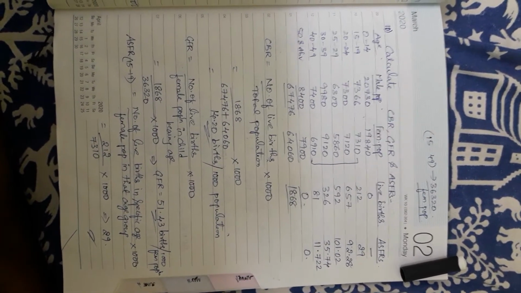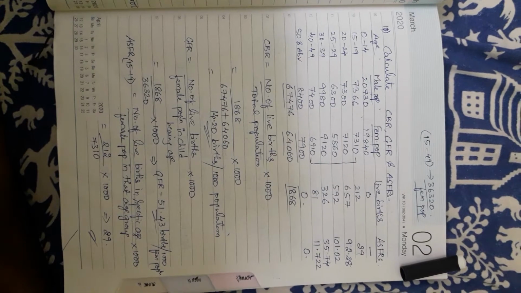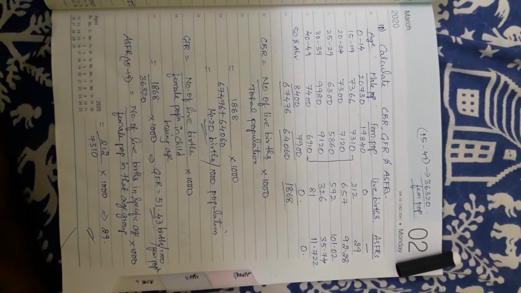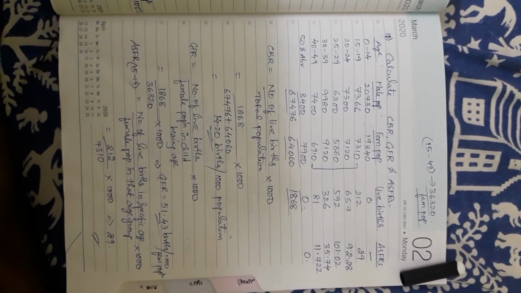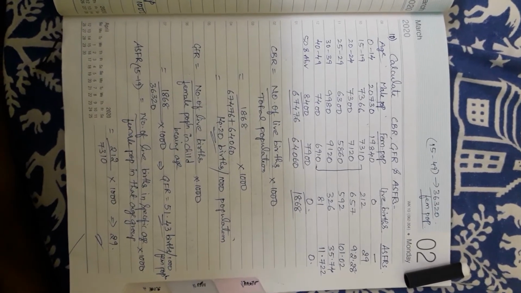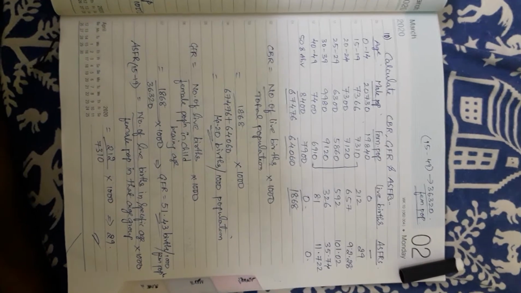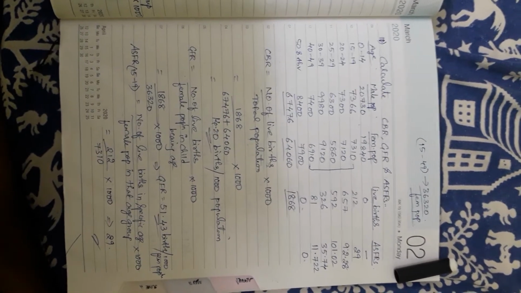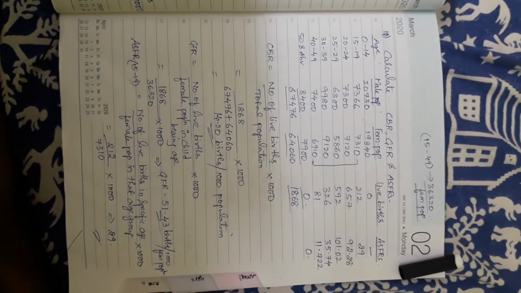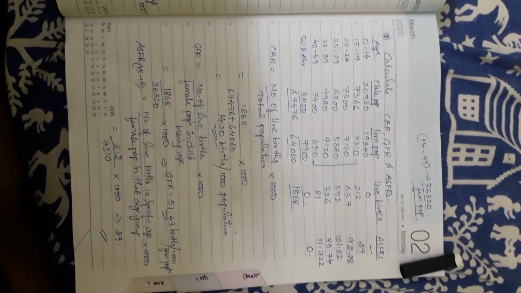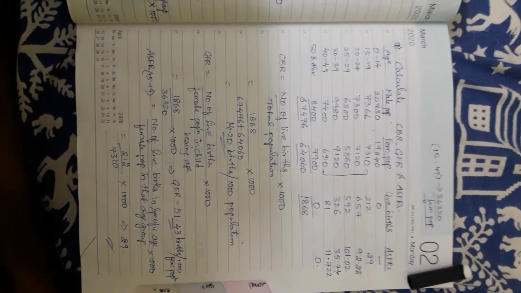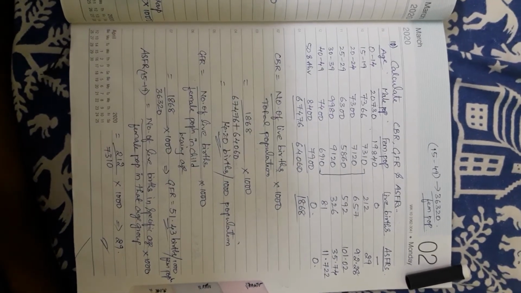And live births. The difference between the previous problem and this problem is that in the previous problem, ASFR for a particular age group was asked, but here we have to calculate ASFR for all the specific age groups. Clear? See, live births are given.